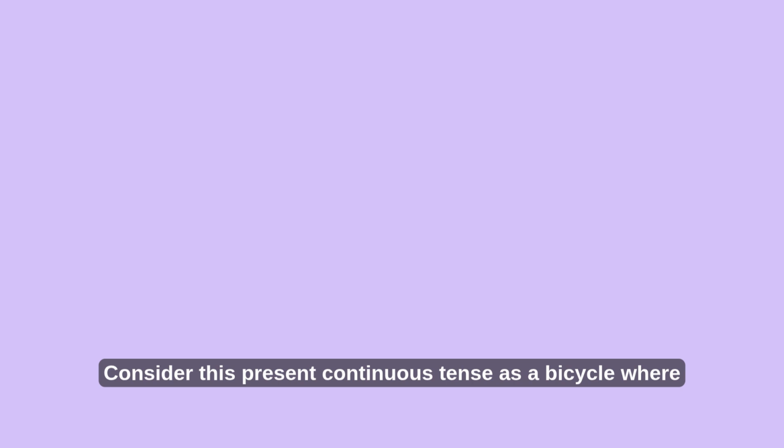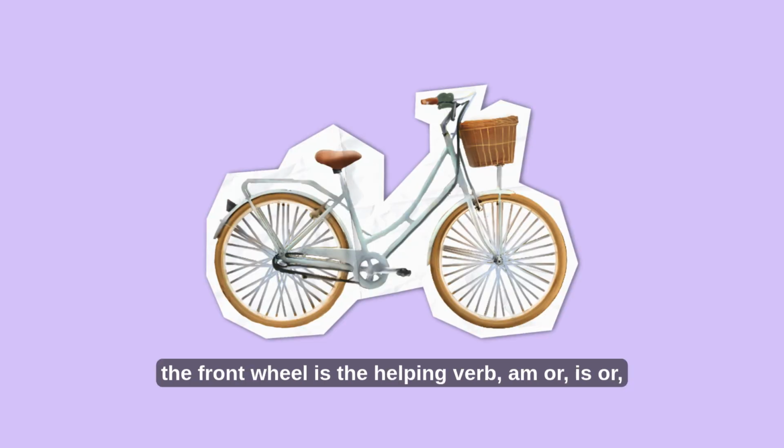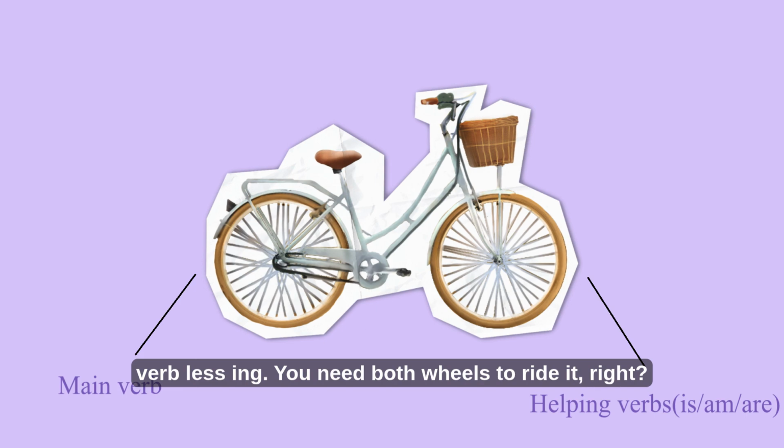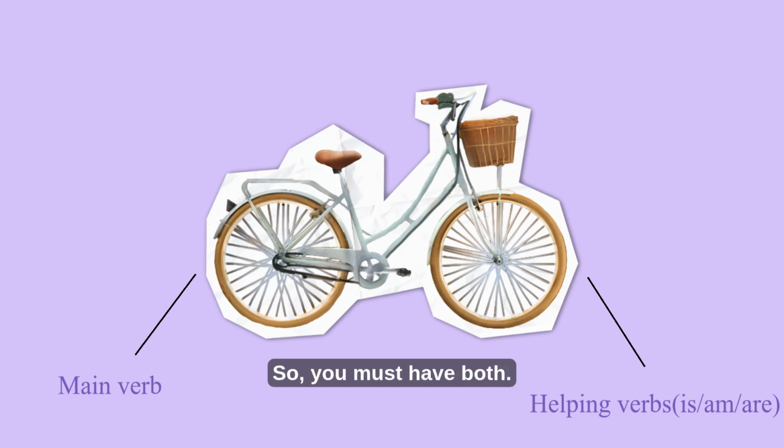Consider present continuous tense as a bicycle, where the front wheel is the helping verb, am or is or are, and the back wheel is the main verb, that is verb plus ing. You need both wheels to ride it, right? So you must have both.